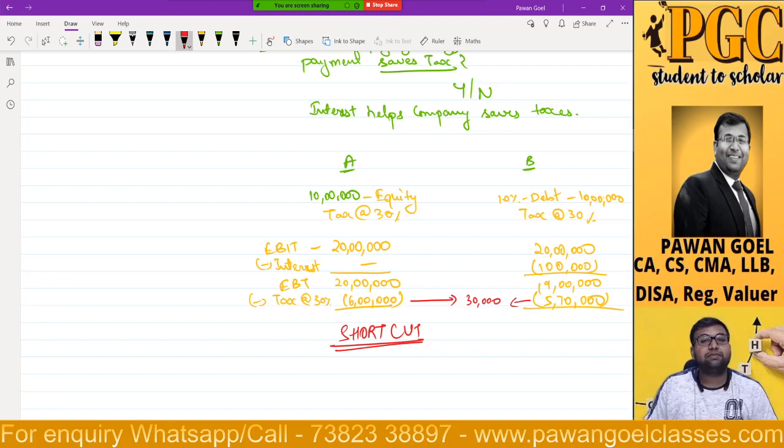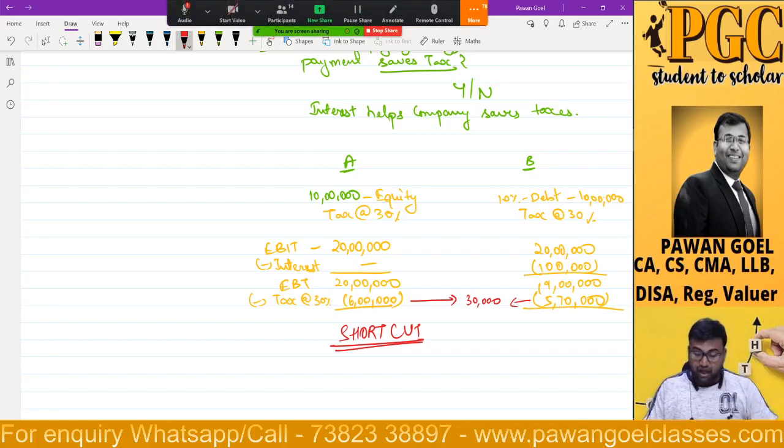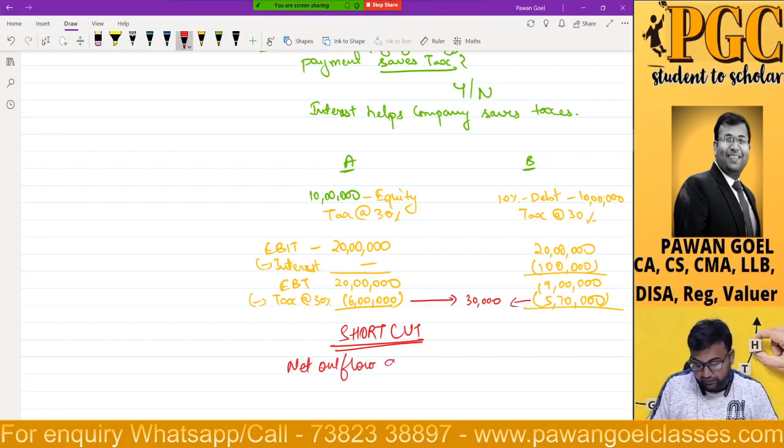I have to just find out how much is my net outflow of interest. In the above case, 1 lakh rupees I have paid to my debenture holder, but I have saved 30,000 rupees in terms of taxes.